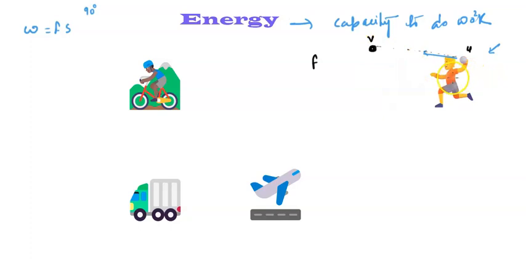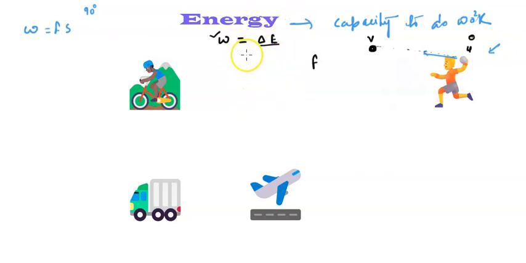Or we can say this boy was having some kind of energy in his body and he has done the work. So, change of the energy. Initially, energy was 0 over here, and when he threw the ball, then it gains certain energy. So, change in the energy happened, and he has done what? Work. So, the change in the energy is equal to work, or in order to do work we have to have the energy. So that is the idea of energy.